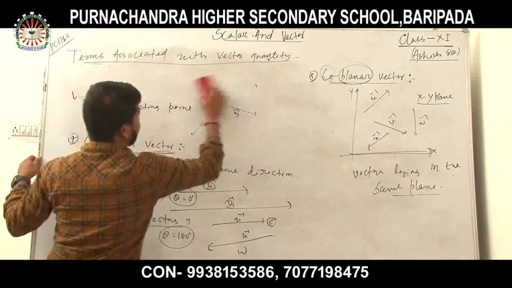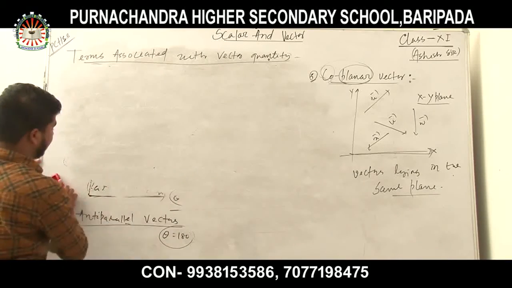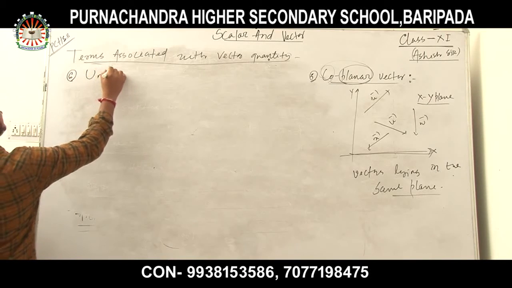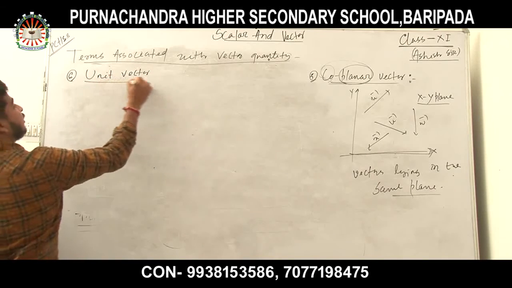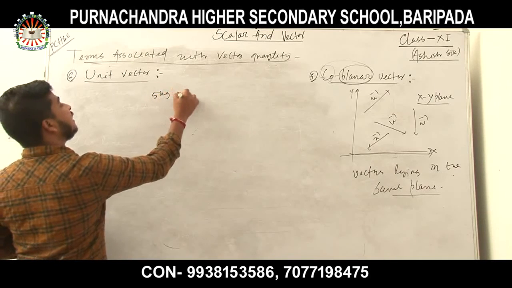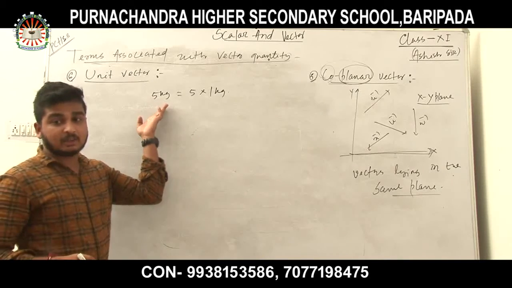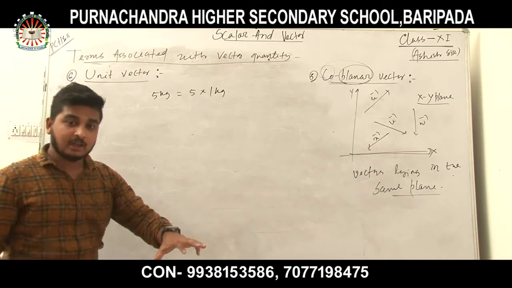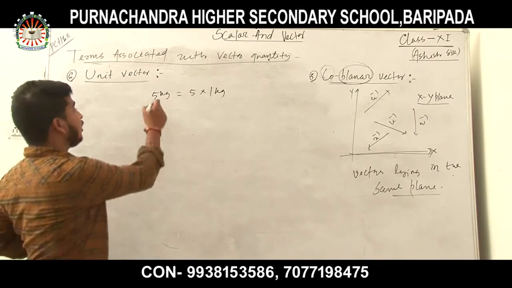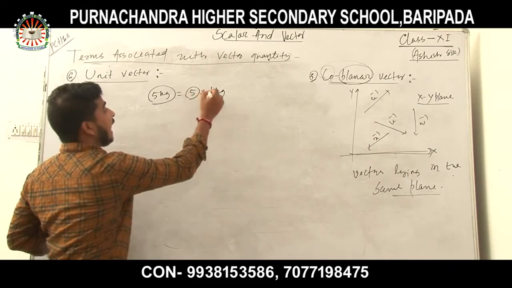Another very interesting vector is the unit vector. Let's understand the unit vector with a beautiful example. I can write 5 kg equals 5 into 1 kg. I can write 5 kg as 5 times 1 kg, and 5 times 1 kg gives rise to 5 kg. So 5 kg can be written as 5 times 1 kg.